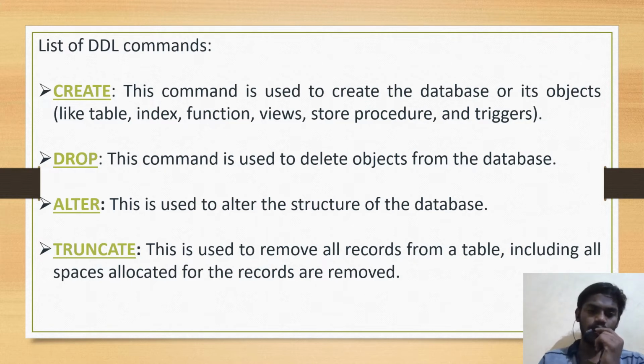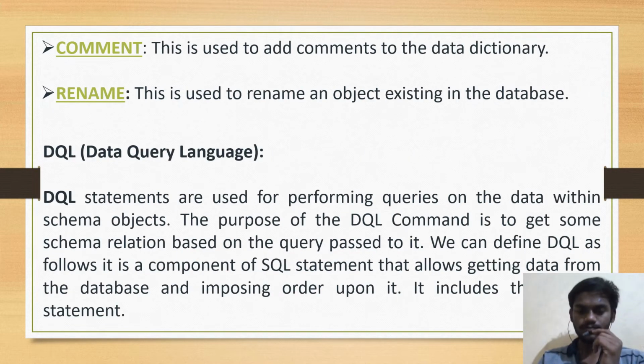Truncate. This is used to remove all records from the table, including all spaces allotted to the records. Comment. This is used to add comments to the data dictionary. Rename. This is used to rename an object existing in the database.